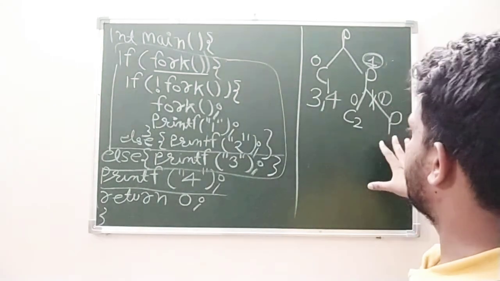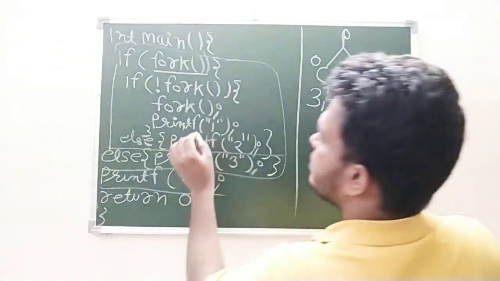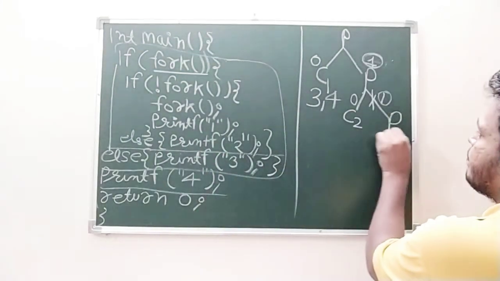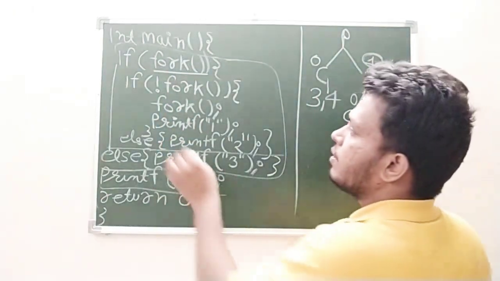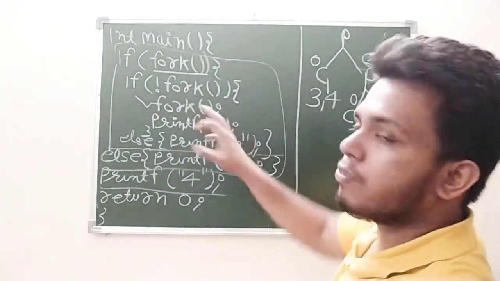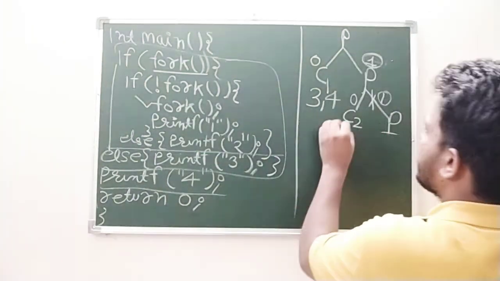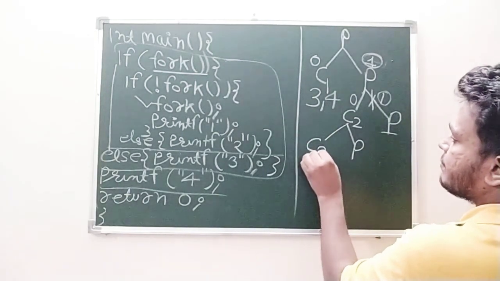Please hold on for this P. We entered into the nested if, and we are going to execute this fork. This will also create 2 processes, the parent process itself and this C3. Clear?